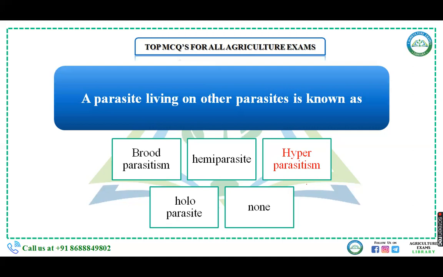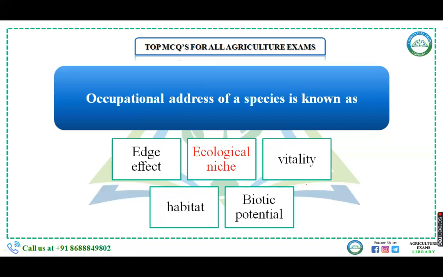Hemiparasites means parasites which partially depend on the host, like Loranthus, a partial stem parasite. Hyperparasitism means parasites living on other parasites, like bacteriophage that lives on bacteria. Then there is holoparasite, parasites which are totally dependent upon the host, like Cuscuta, a total stem parasite. Okay, the answer is hyperparasitism.